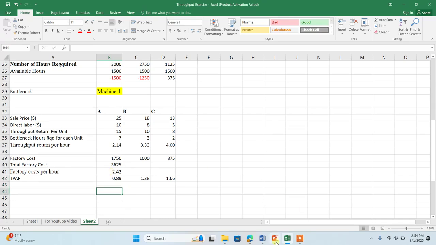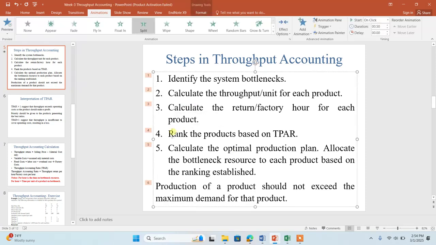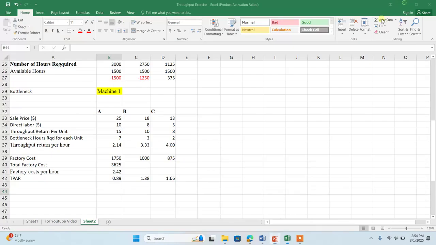If you check the steps, once you calculate the throughput accounting ratio, you need to do the ranking. Rank the products based on the throughput accounting ratio. This is going to tell us what our priority should be. Let's do the ranking. The higher the throughput accounting ratio, the more preferable it is.